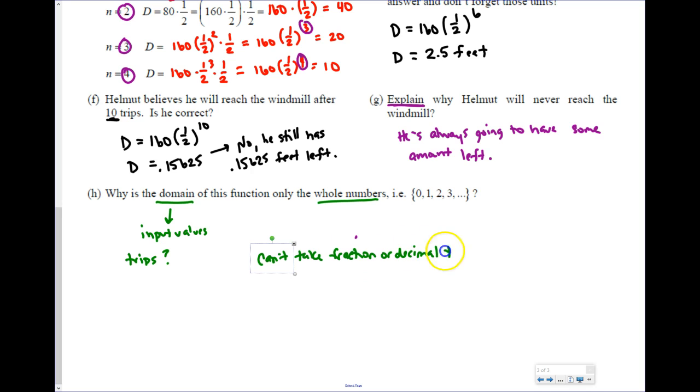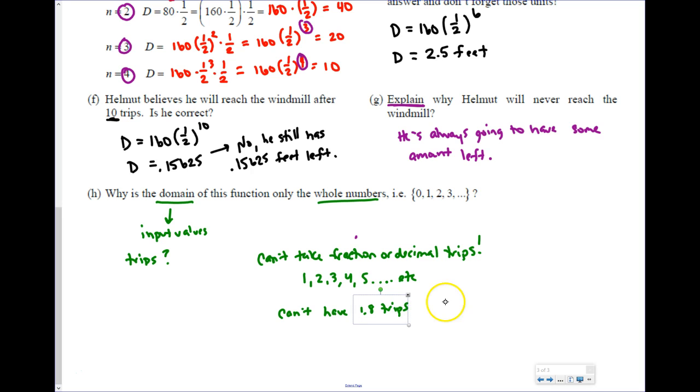It doesn't make sense. And Common Core likes to do this. It likes to make sure you're making sense of the problem. So you can only have 1, 2, 3, 4, 5, etc. trips. You can't have something like 1.8 trips, right? You also can't have negative trips. You can't have -5 trips, right? So when you're thinking about domain, you have to think about what makes sense in the problem. In this case, only whole numbers make sense.